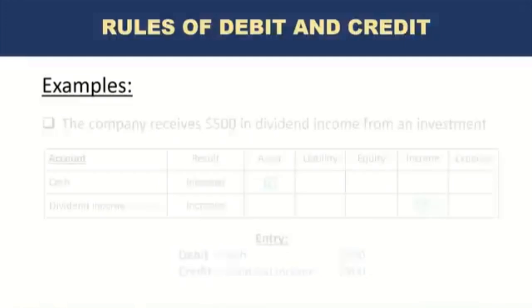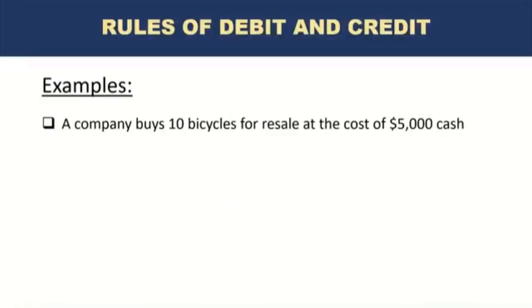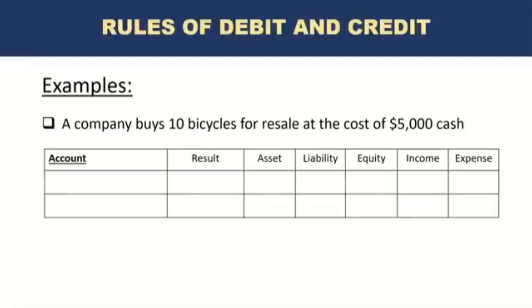Let's go to the next example. The company buys 10 bicycles for resale at the cost of $5,000 in cash. So what are the two accounts that will be impacted? Again, one is easy, where the company has paid cash. And the other one, bicycles. These bicycles will be kept by the company as long as they are not sold, right? So the bicycles are an asset to the company because they are expected to provide economic benefit or money in future, right? So one of the accounts is inventory.